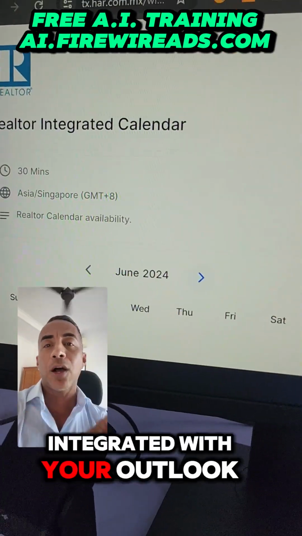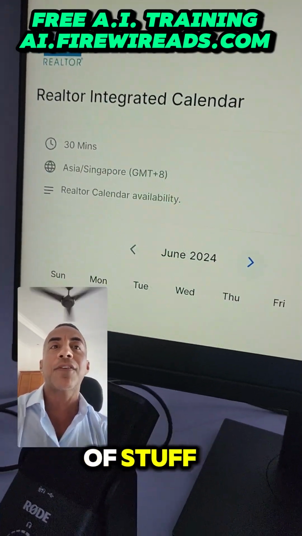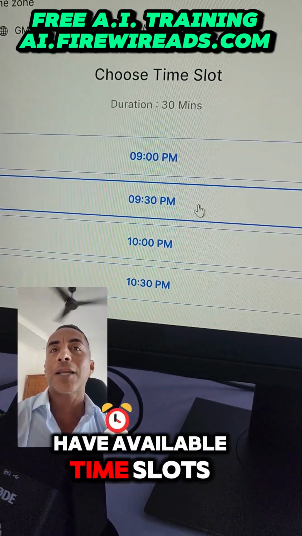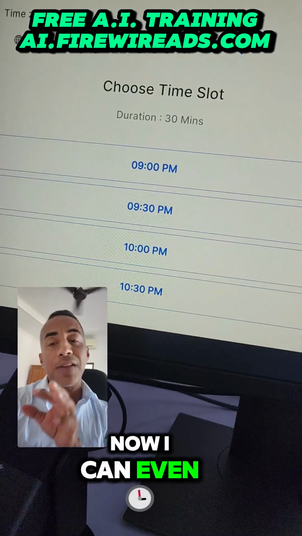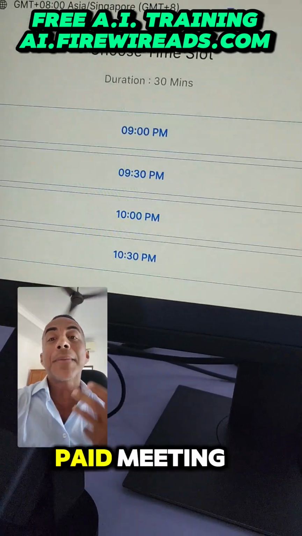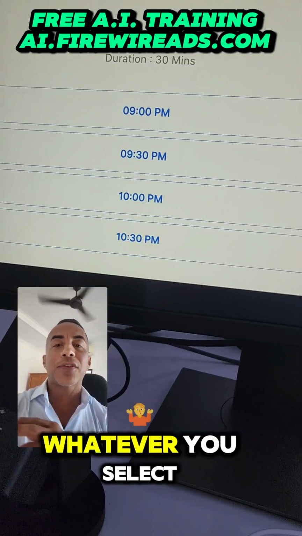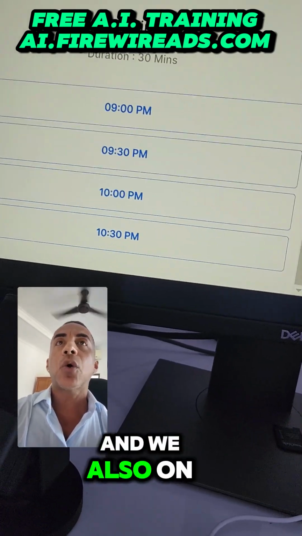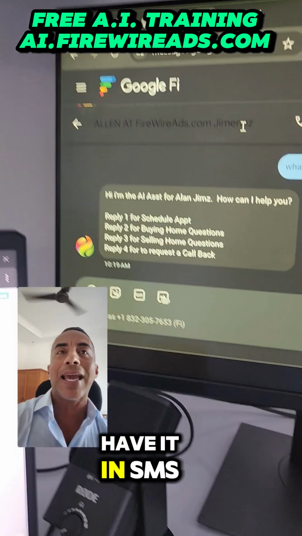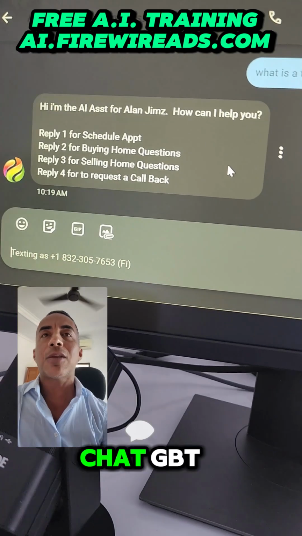Now this is integrated with your Outlook, Gmail calendar, all types of stuff. Selects what day you have available, time slots available in the time. Now I can even program it if it's a paid meeting. Now they're going to get a Zoom meeting or whatever you select. And we also, on top of that, I also have it in SMS. Now SMS I integrated with ChatGPT.